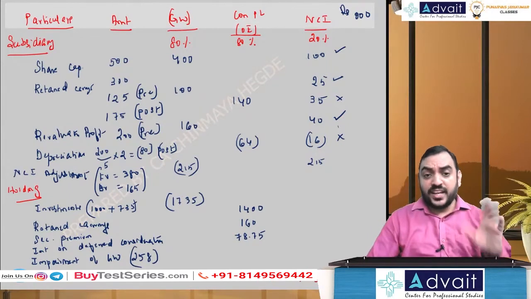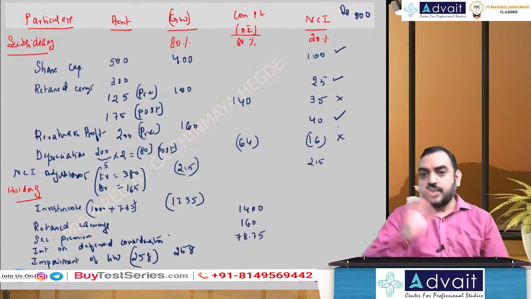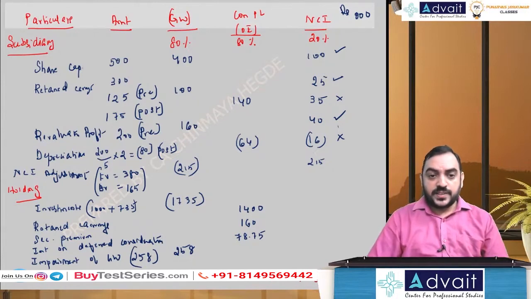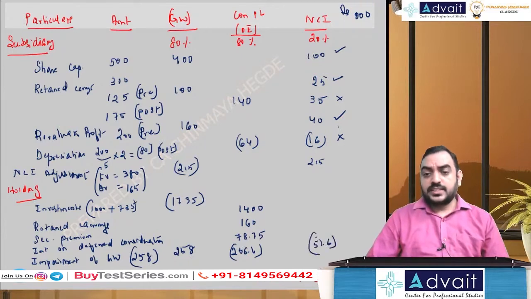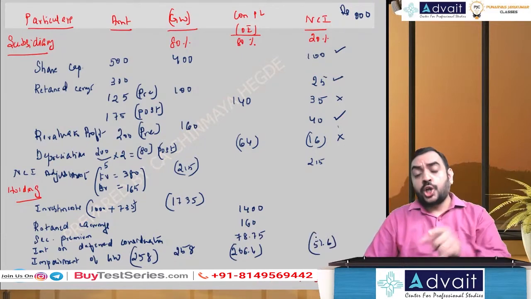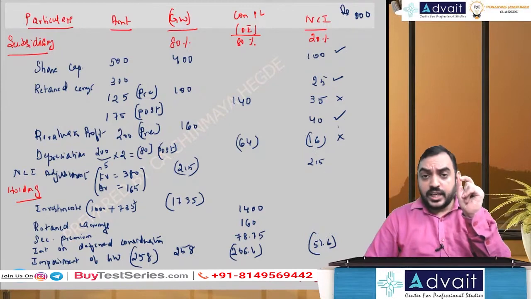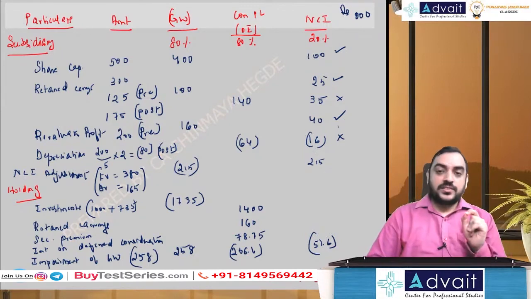So 258, goodwill gets reduced, so I'll do plus in goodwill, and the Con PL share, holding company share, 258 into 80%, is 206.4, and NCI share 51.6. This is allocated to both columns because goodwill is recognized on fair value basis.